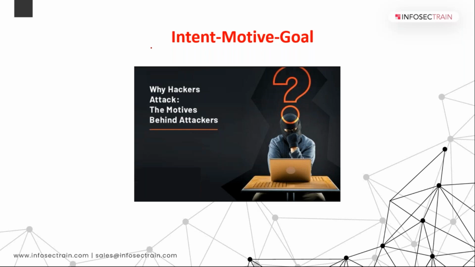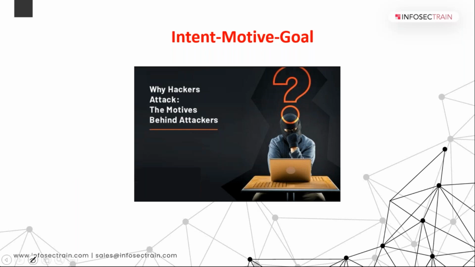It can be out of greed, out of money. Monetary can be there for sure, ransomware attack for example. Some people just want the fame, they want to spread their name, that can also be the intention. They might have a grudge with an organization or a person, and want to destroy their name or fame.